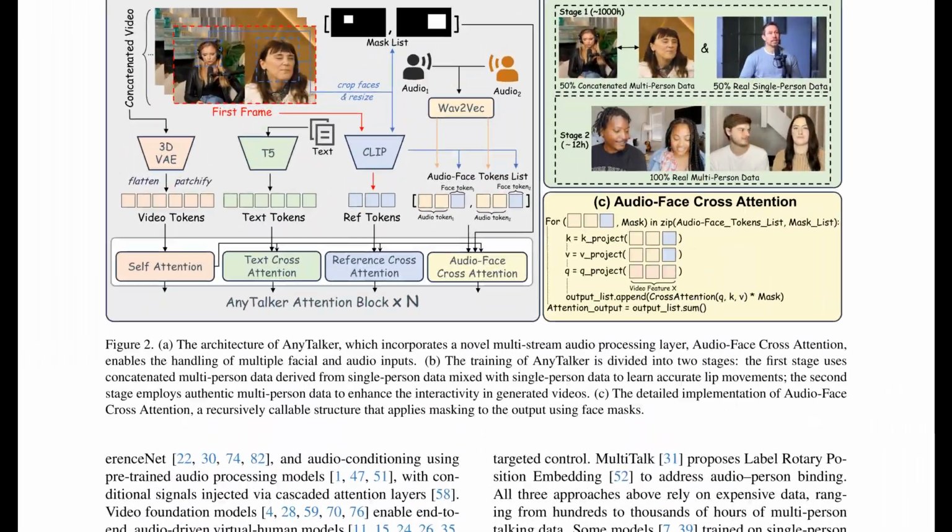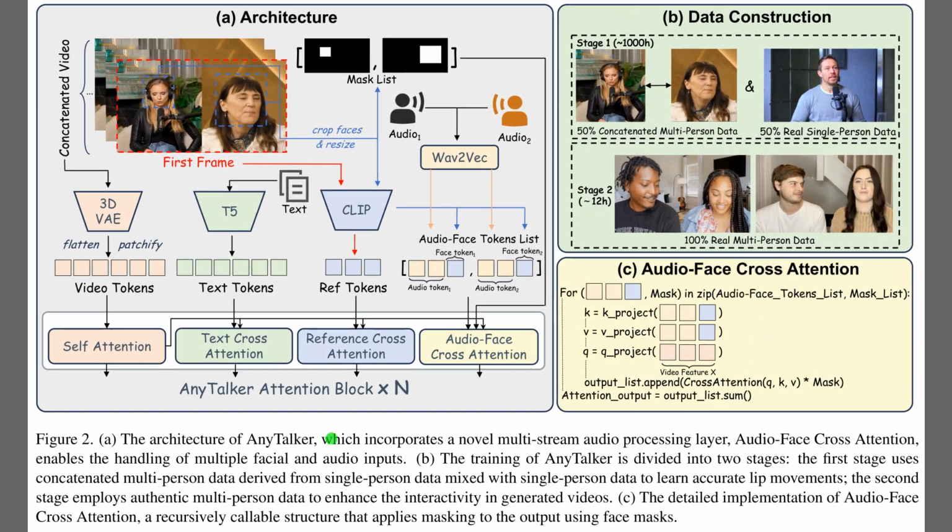Figure 2 explains how AnyTalker actually works to turn multiple audio streams into a coordinated talking video. The large left panel shows the core architecture, where video, text, and face crops feed into shared attention blocks that also receive paired audio features. The top right panel illustrates the two-stage training recipe, which first mixes concatenated fake pairs with single-person clips, then fine-tunes on real multi-person videos to teach interaction. The bottom right panel zooms into the audio face cross-attention module, which repeatedly binds each audio stream to its corresponding face using masks so identities stay consistent.